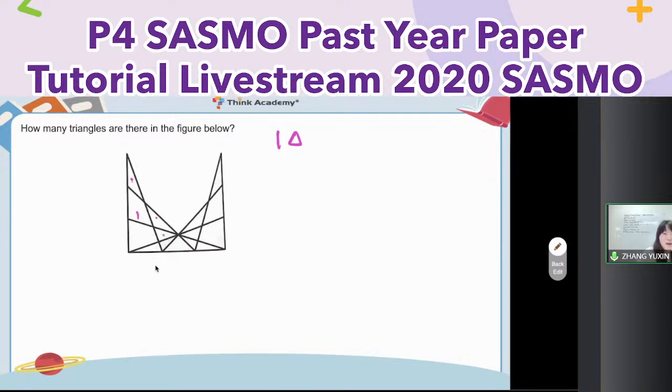Is it triangle? No, there are 4 sides. Okay, so 1, 2, 3, 4, 5, 6, 7, 8, 9, 10. Any more? Is it 10? 11, right? So we have a middle one. And then the 2 sides, they are the same. So 5 plus 5 plus the middle one. So 1 triangle, 11 parts.